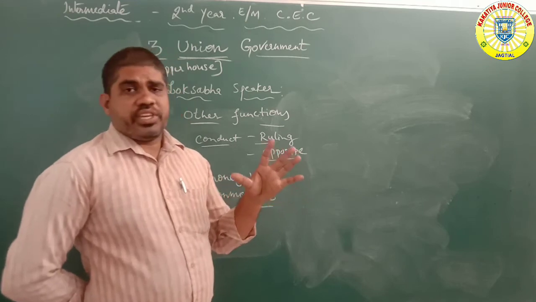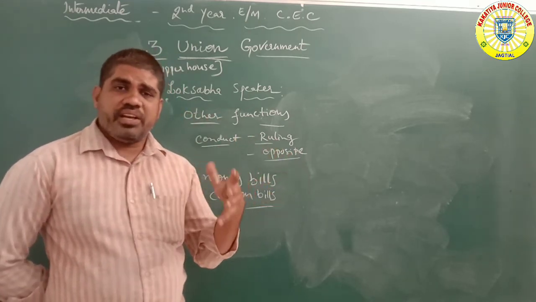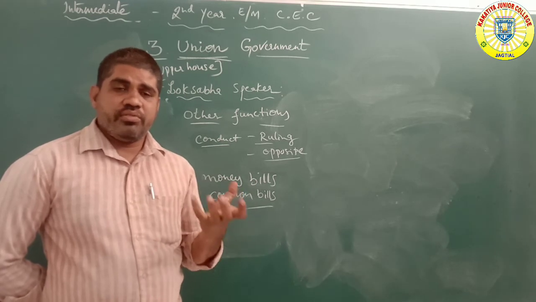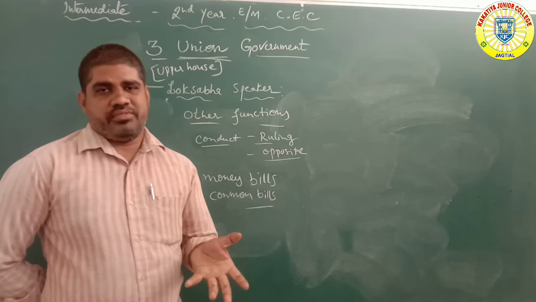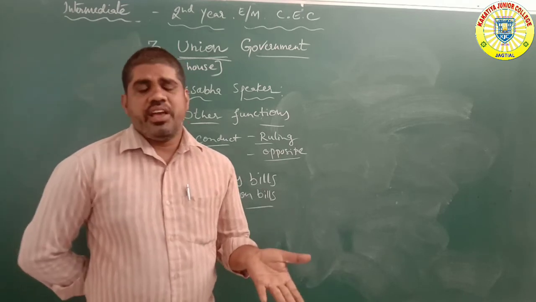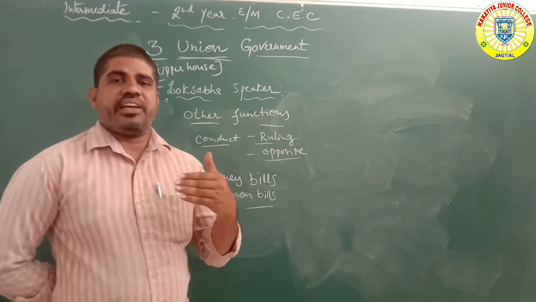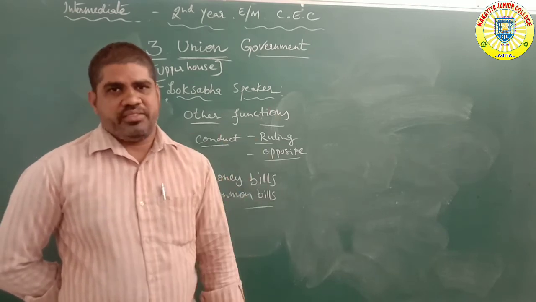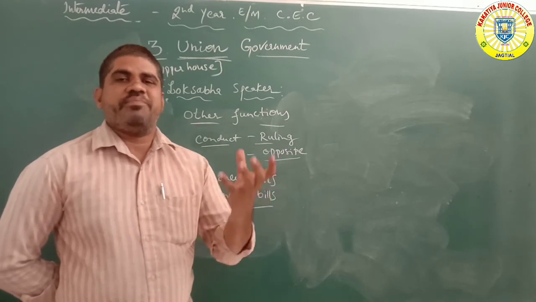Okay, so the same here: the Lok Sabha Speaker also compulsorily gives some schedules and rulings. Sometimes ruling parties and opposite parties also create some struggles. So sometimes there is a boycott of the members, particularly by the opposite parties.